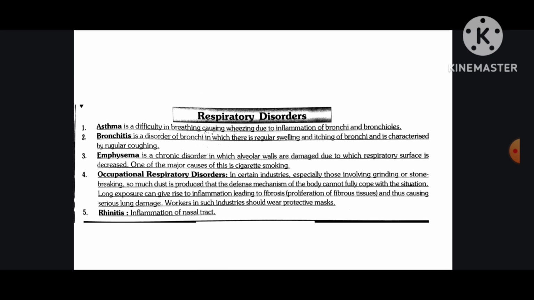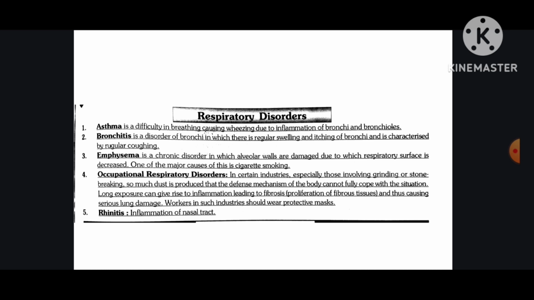Respiratory disorders. Number 1, asthma. Asthma is a difficulty in breathing causing wheezing due to inflammation of bronchi and bronchioles. Number 2, bronchitis is a disorder of bronchi in which there is regular swelling and itching of bronchi and is characterized by regular coughing. Number 3, emphysema is a chronic disorder in which alveolar walls are damaged, due to which the respiratory surface is decreased. One of the major causes of this is cigarette smoking.